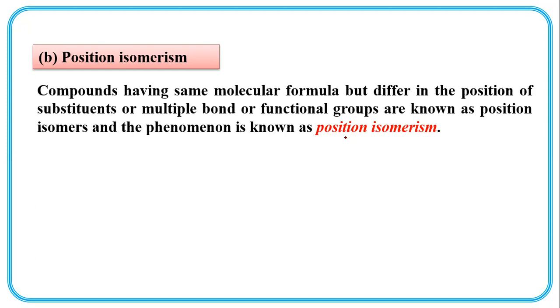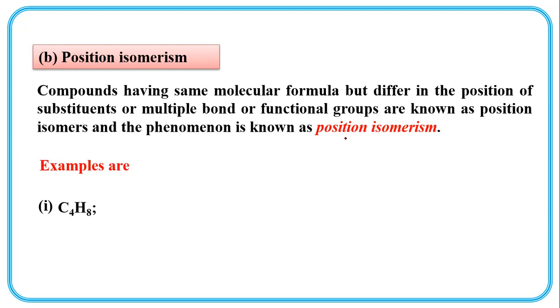As they are at different positions, the numbering is different and the compound's name is also different. So though the molecular formula is the same, the compounds are different because of position.